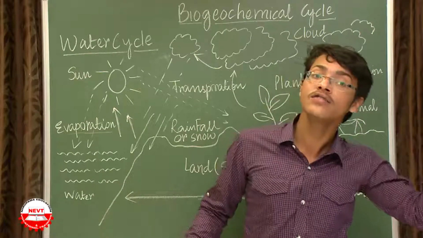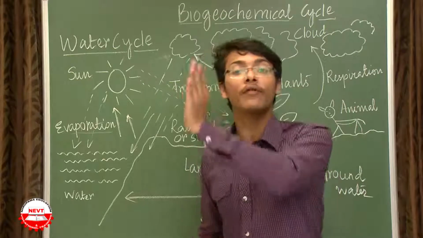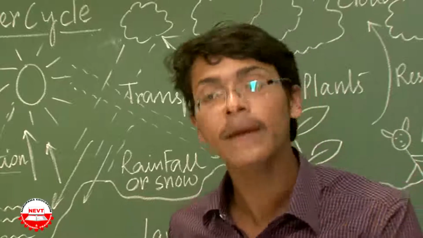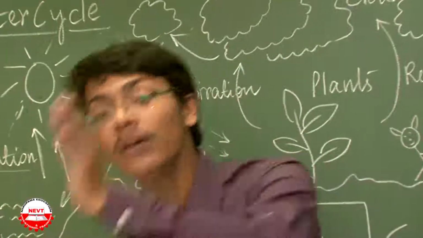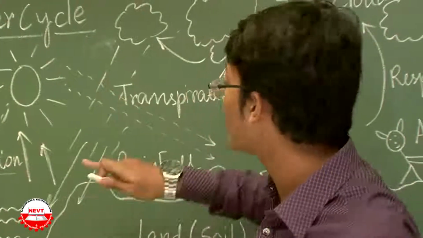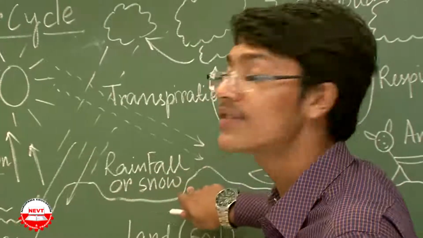Recall what you have learned in chapter 1. Condensation is the process of conversion of gaseous water to liquid water. Here it will be conversion of water vapor to liquid water droplets. So I have again marked this arrow and written rainfall or snow.